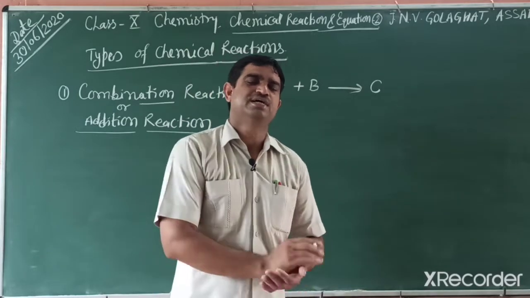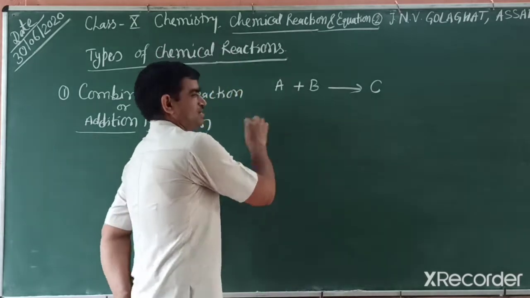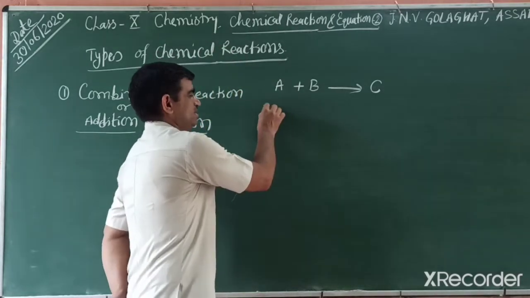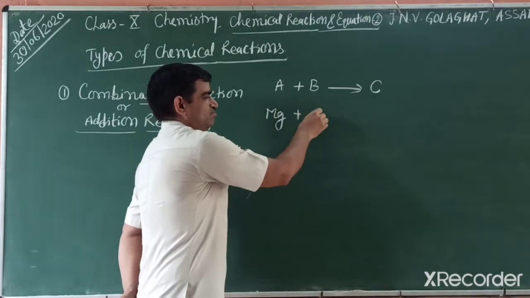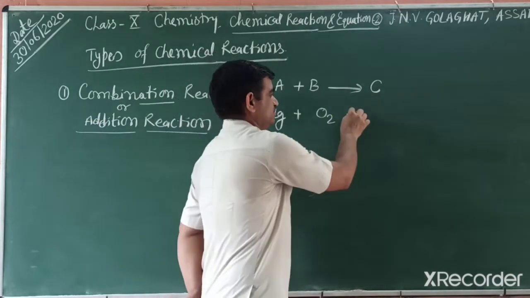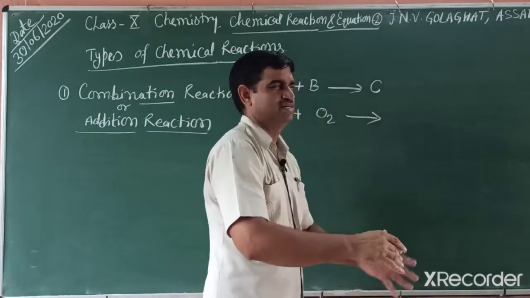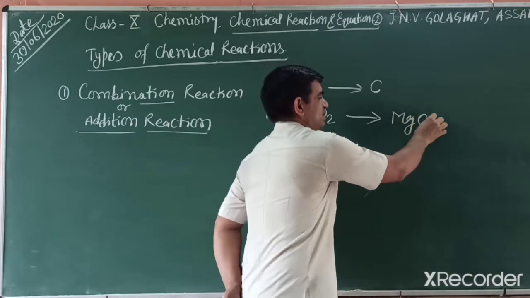In an earlier activity, burning of magnesium ribbon, what did we observe? When magnesium burns with air, in the presence of oxygen, it converts into the white substance you already observed, that is magnesium oxide.